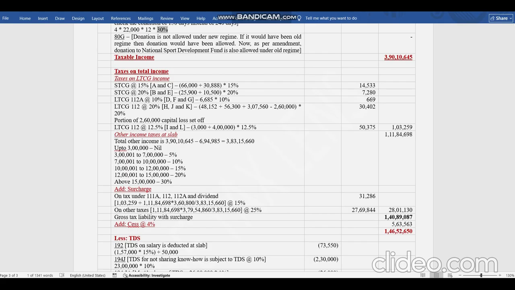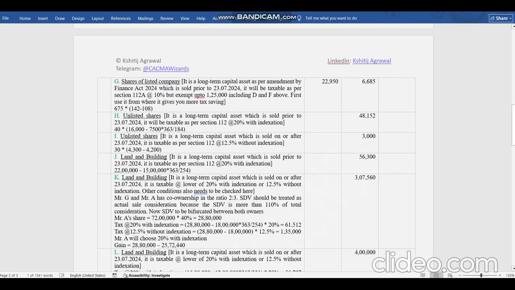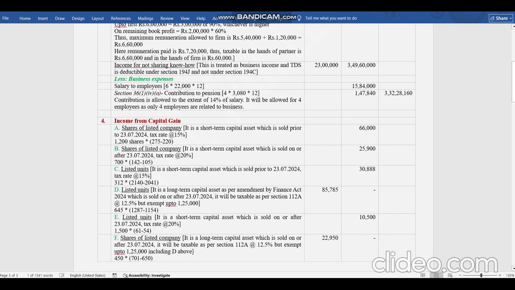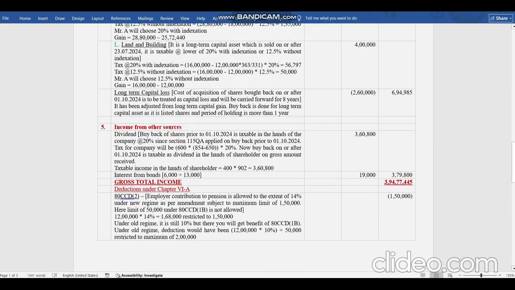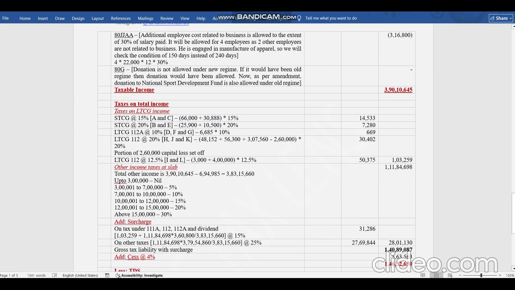Now, calculation of taxes. These are very plain. There are no changes apart from the slab in these cases. STCG is plain. A and C. We'll just go through it quickly once. A and C, shares of listed company, short term and short term. Taxable at the rate of 15%, 66,000 plus 30,888 into 15% has to be taken. Same thing is done over here.